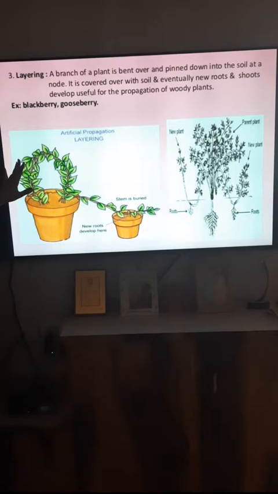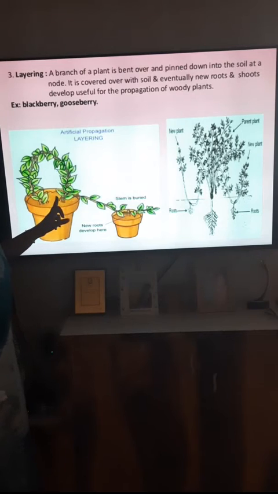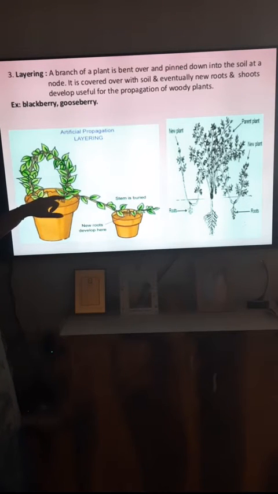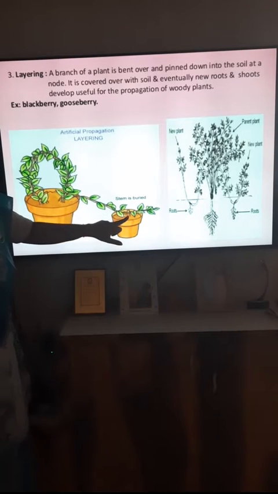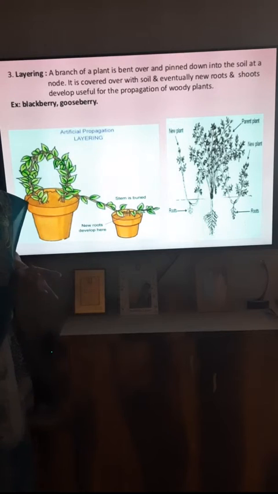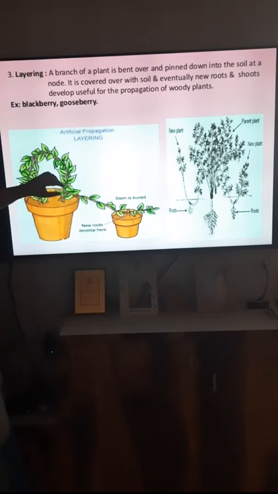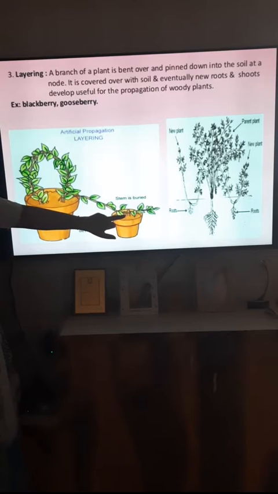Now, just look at this method of asexual reproduction, that is layering. In this, what happens? We have a parent plant and we intentionally bend this lower part of the branch into the soil. This soil can be in a vase or you can have it in the ground also. We are intentionally bending and covering this stem inside the soil.